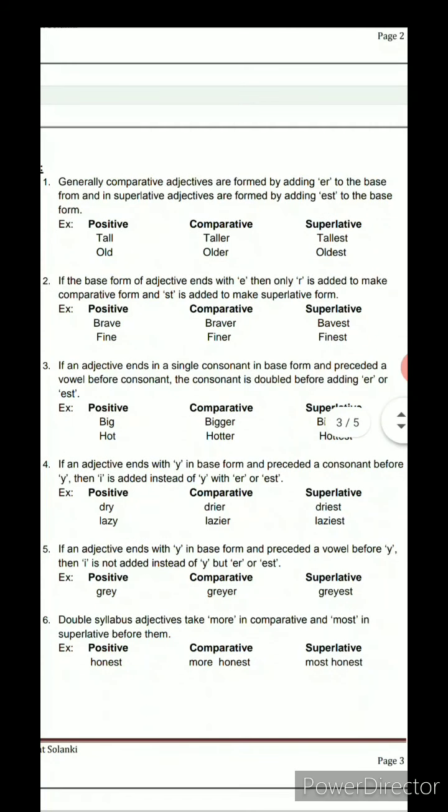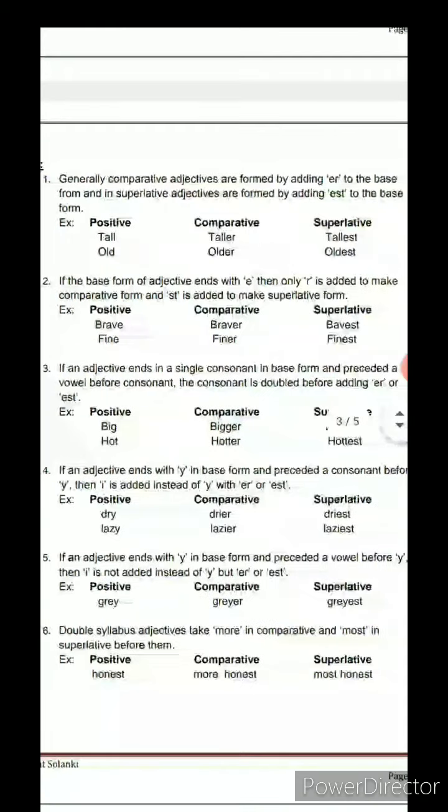Here, if the word or the adjective ends with an e, we use only r in the comparative degree and st in the superlative degree. So in the positive, the example of that is brave.